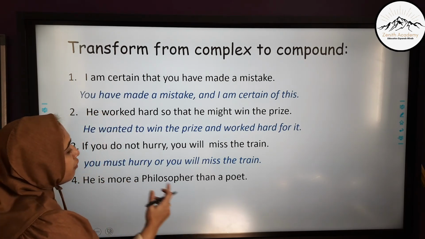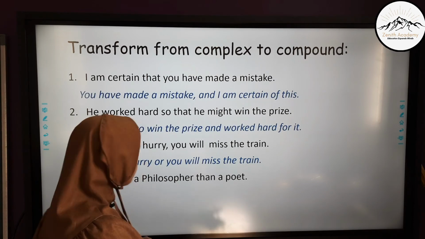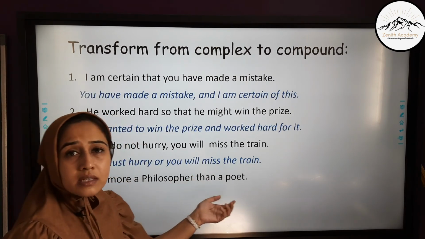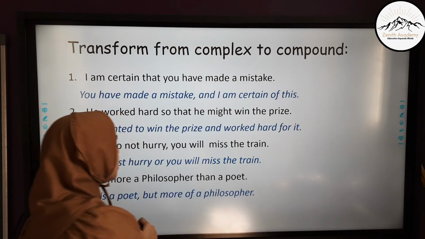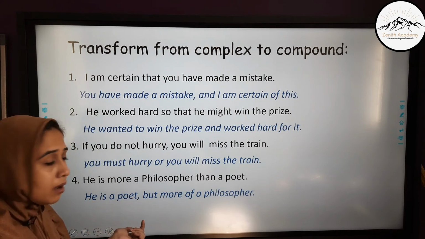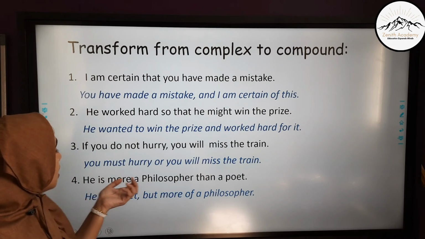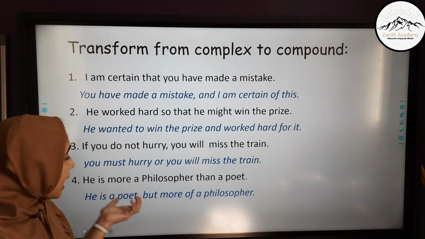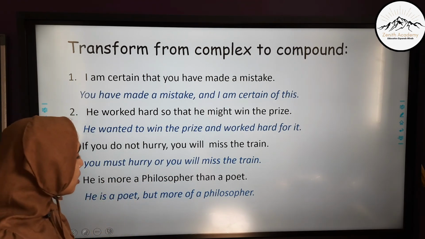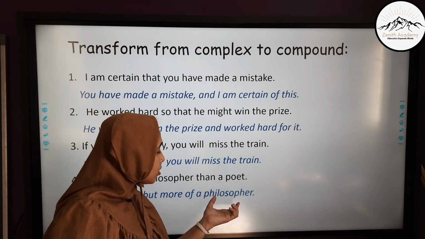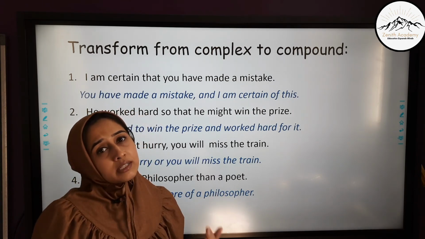He is more a philosopher than a poet. Here than is the subordinating conjunction. So: he is a poet but more of a philosopher. We are replacing than with but. He is a poet is one clause, and but he is more of a philosopher is another clause.